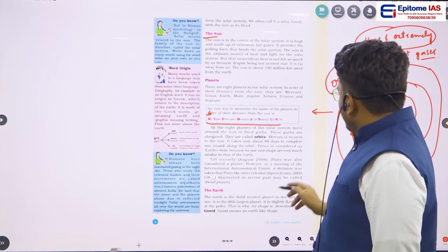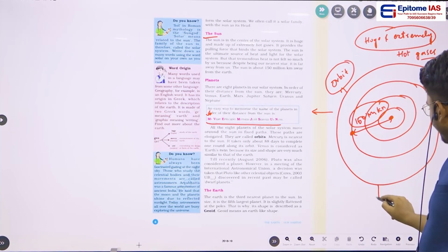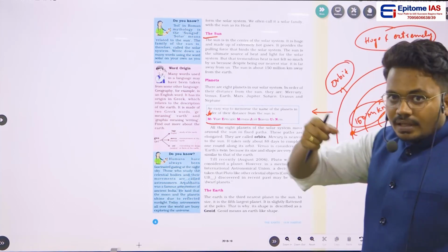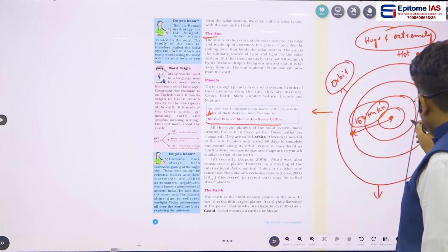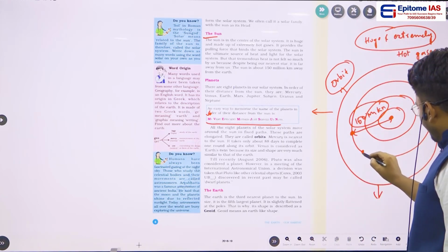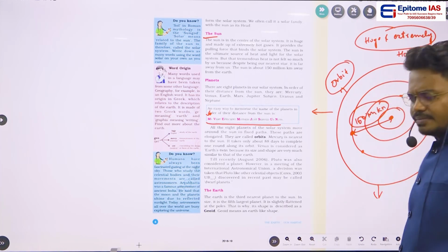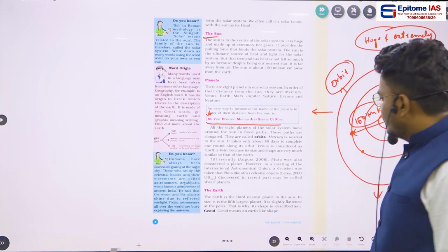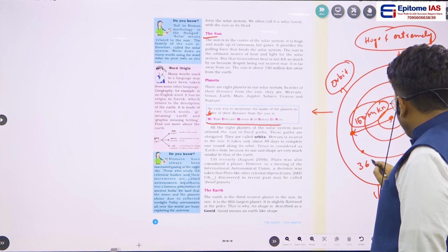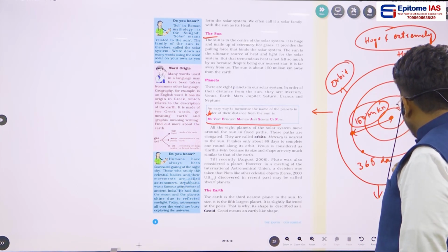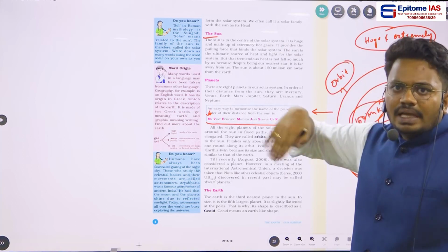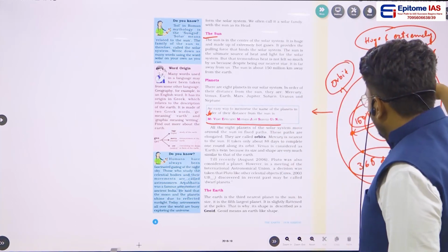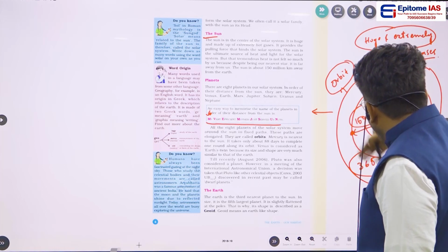And as I told you earlier, what is an orbit? Orbit is a path in which the planet will be moving around the sun. So if you see the Earth, how much time does it take to complete one orbit? Earth will be taking 365 days to complete the entire revolution. Exactly, it takes 365 days to complete one revolution.